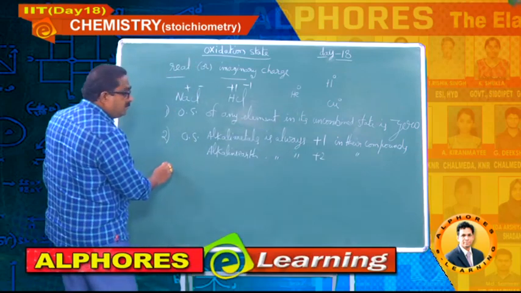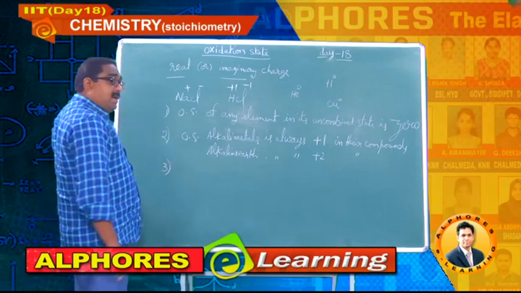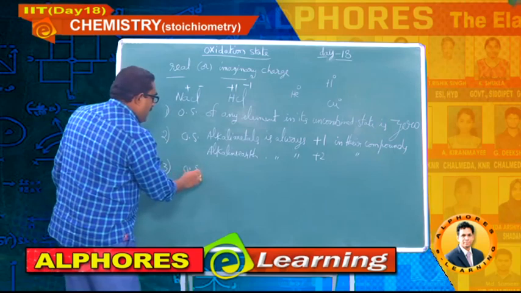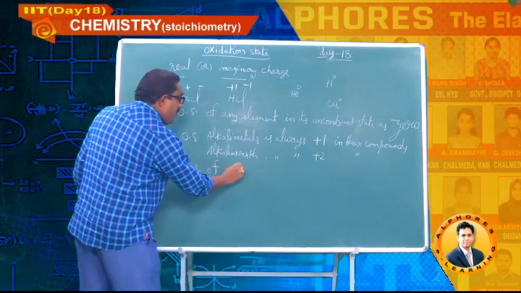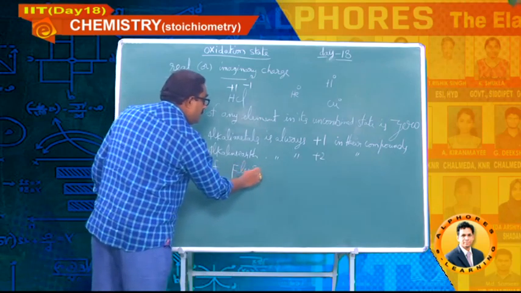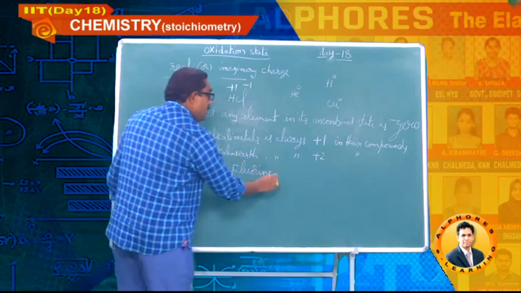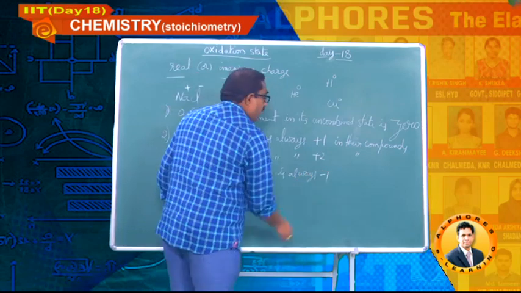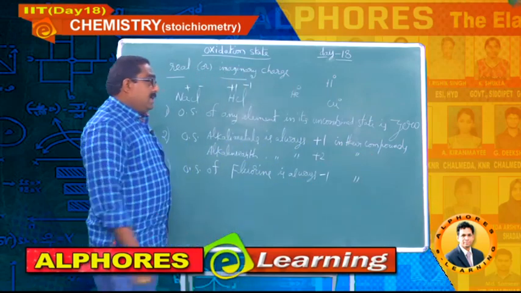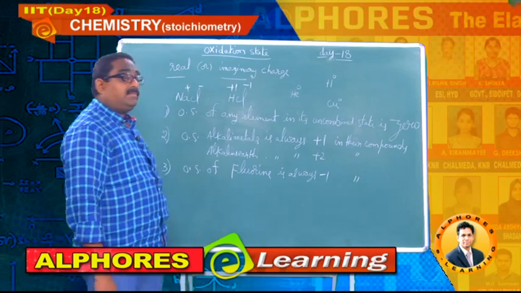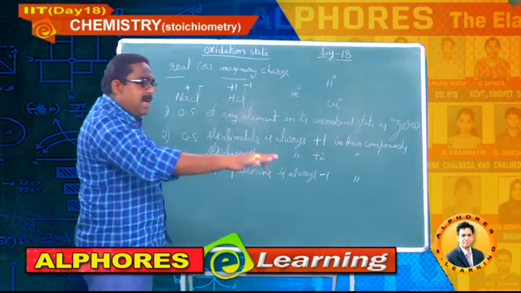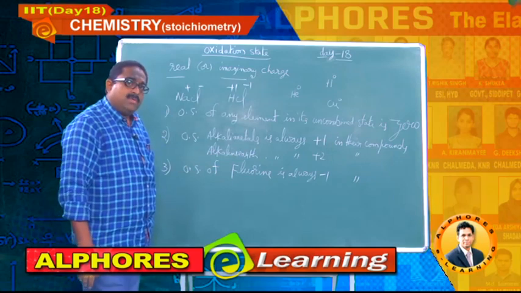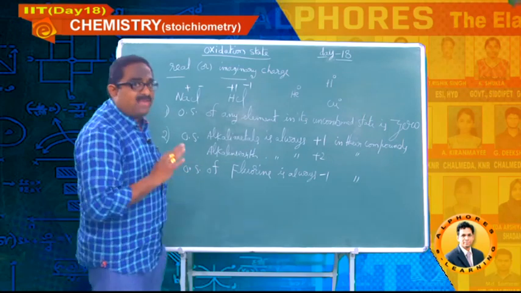Now, third one, write down students, don't waste time. The oxidation state of fluorine is always -1 in its compounds. There is no other oxidation state exhibited by fluorine in its compounds other than -1.